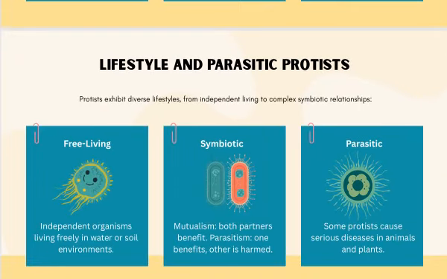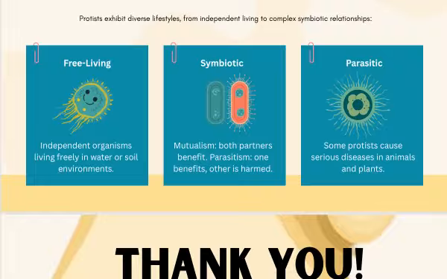And lastly, if we talk about lifestyle and parasitic nature, they are free living, or symbiotic, having mutualism, where both partners get benefit from each other. Some of the protists are parasitic in nature, which means that when they are inside the body of the host cell, they get their food, but in return they harm it. So the parasitic nature is one in which one organism gets benefit and the other gets harmed.